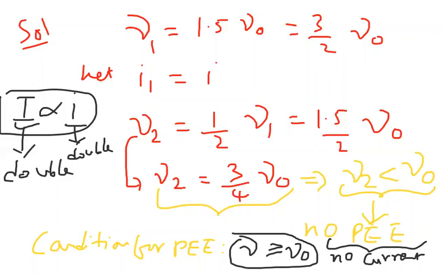Whenever the minimum frequency, that is the threshold frequency, is not there, at least you have to incident with a frequency greater than or equal to threshold frequency, then only we have the photoelectric effect. If it is not there, then we don't get current itself. As we don't have current, how can we write the relation that intensity doubled means current doubled? We can't say. This is wrong. So our answer is current is 0. Like that, we have to give the information for this problem.